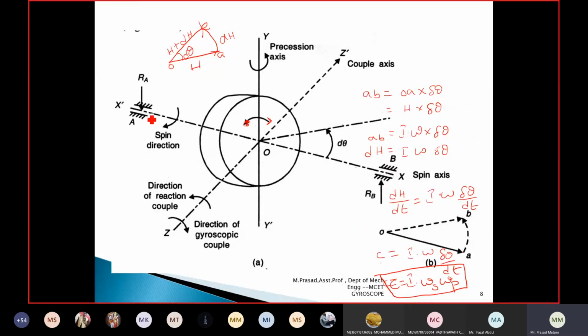You can see here, omega p is equal to the change in angle with respect to time, or I can write it like this: d theta by dt. That's why I represent it like this.